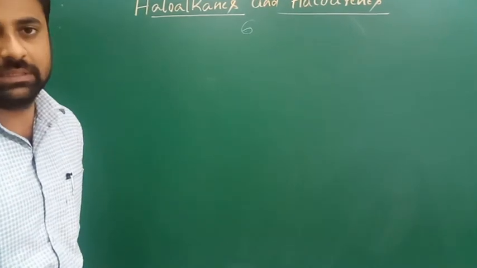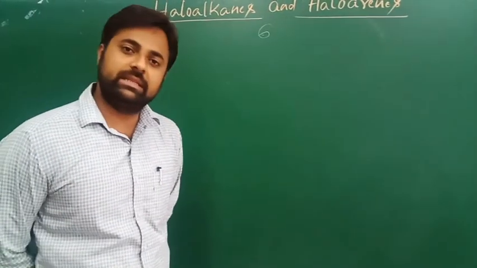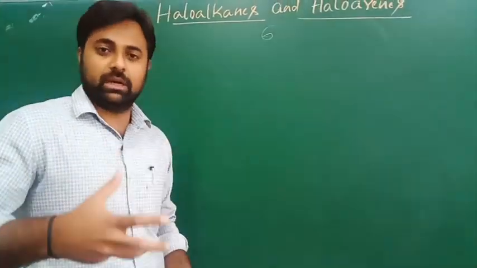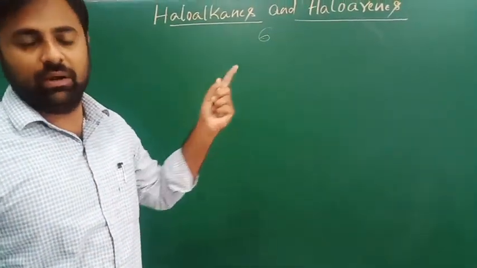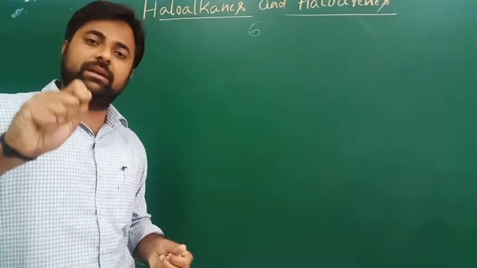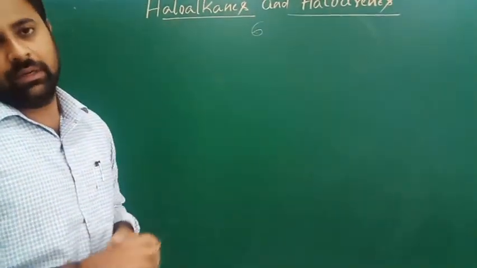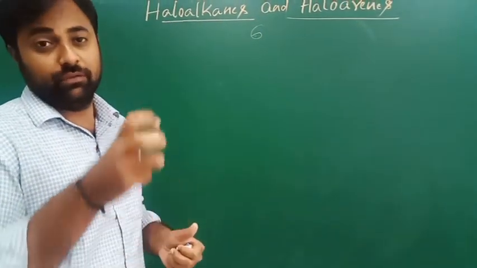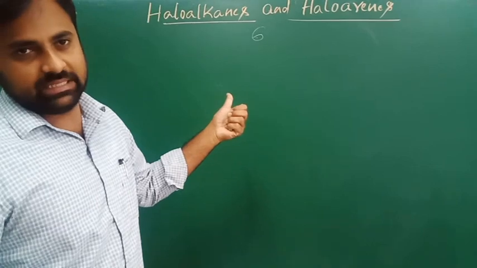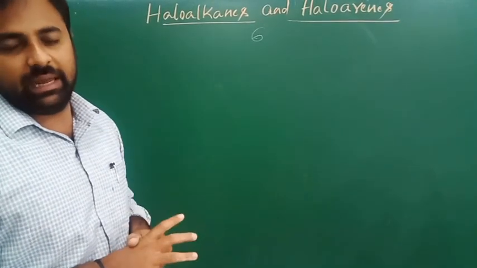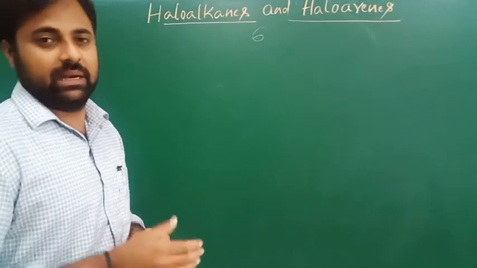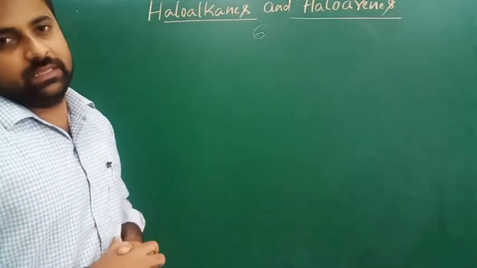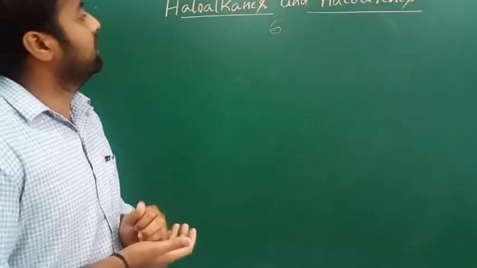What are the objectives? After studying this chapter, you will be able to name the compounds of haloalkanes and haloarenes according to IUPAC rules by using their structures, and you will be able to describe the chemical reactions involved in the preparation of these compounds, meaning haloalkanes and haloarenes. And lastly, you can understand the applications of haloalkanes and haloarenes. These are the aims and objectives.